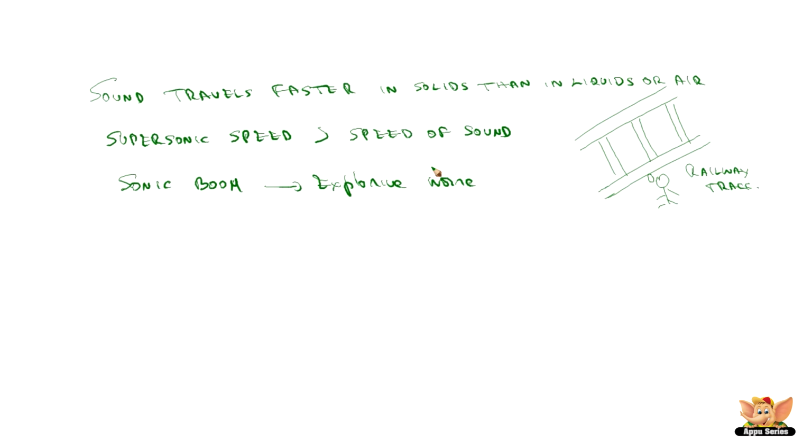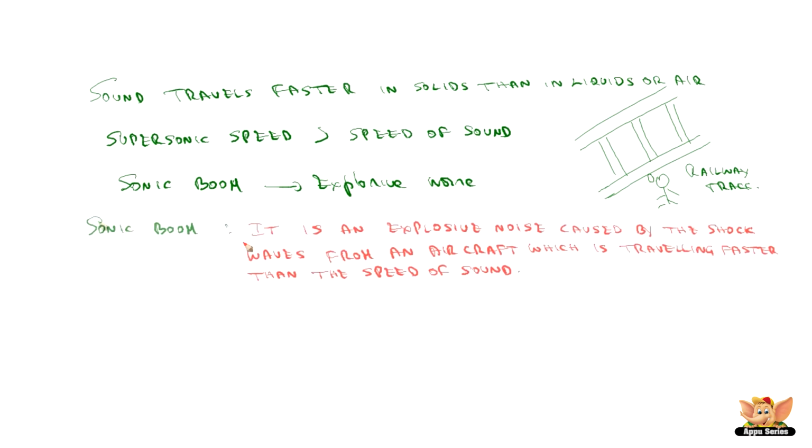This we observe in the jet aircraft, supersonic jet aircrafts. And the first supersonic jet aircraft came out in 1948. So let us define the sonic boom.